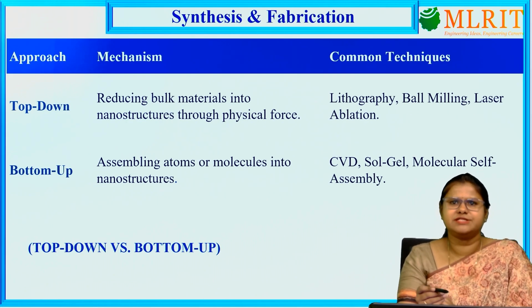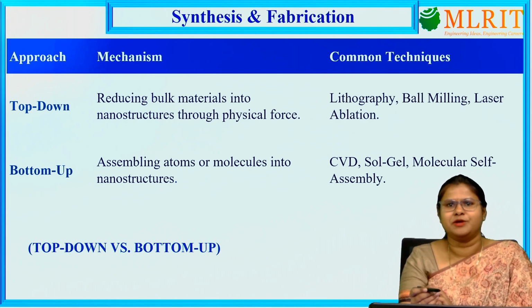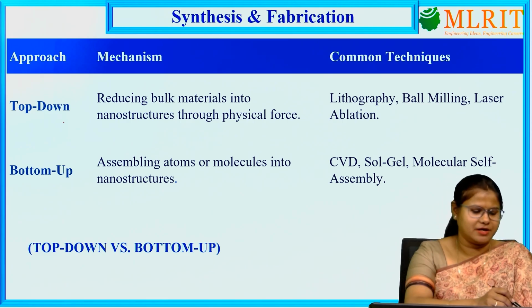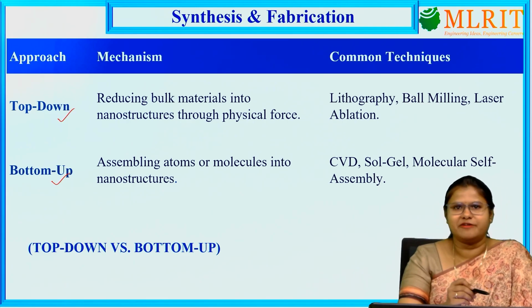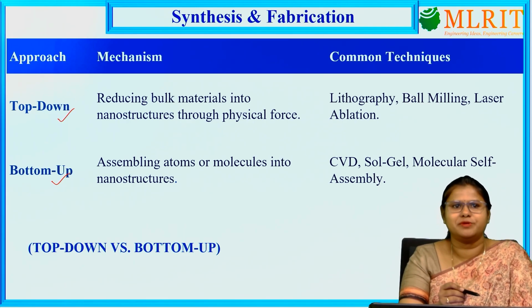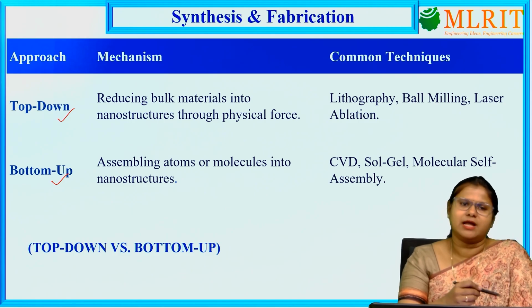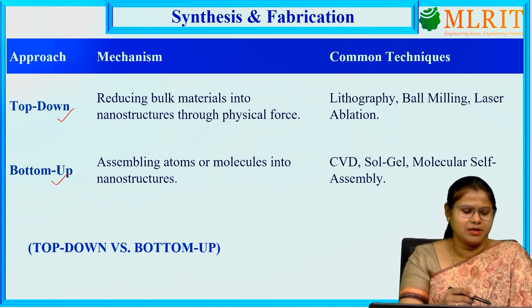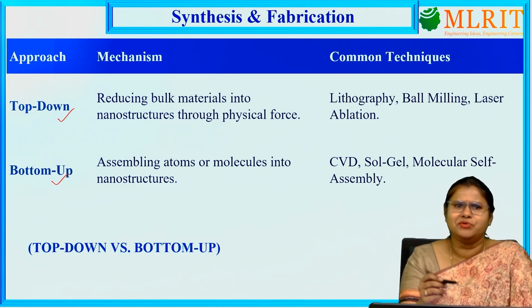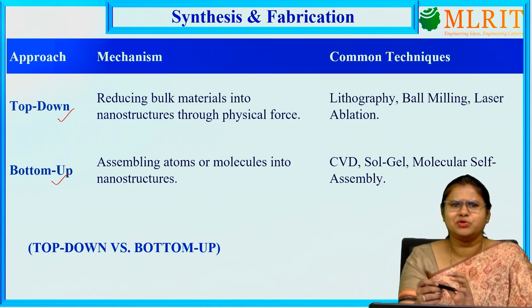Then, a few synthesis and fabrication processes. Mostly we fabricate nanomaterials in two ways: the top down method and the bottom up method. In the top down method, we reduce bulk material into nanostructures through physical force.